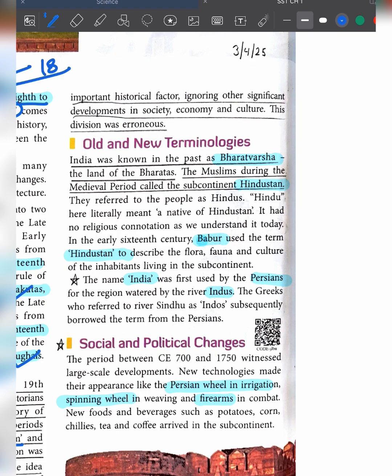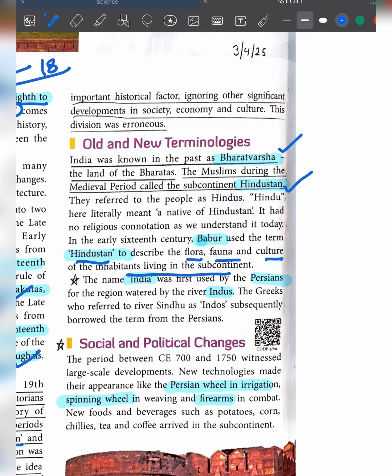Earlier, India was known as Bharat Varsh. Later on, Muslims described India as Hindustan. Babur used this term for the first time to describe the flora, fauna, and culture of the people living in this particular area.